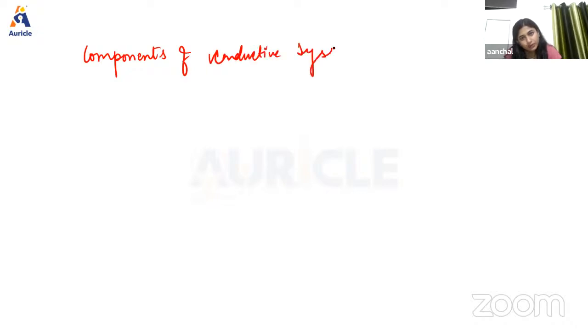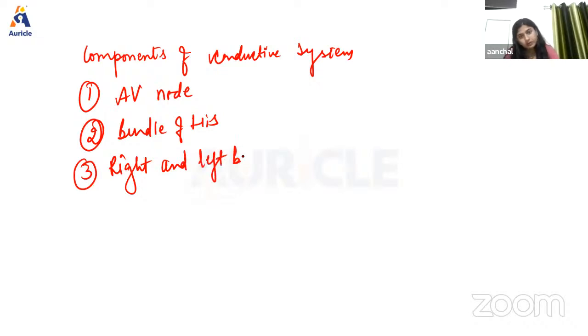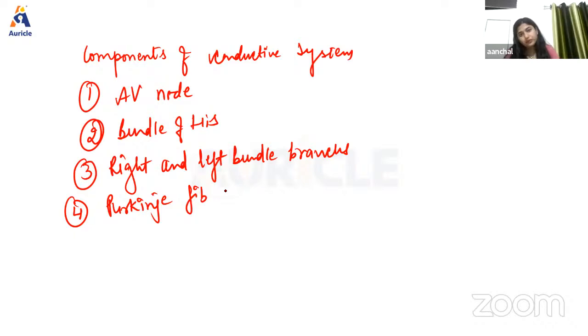So in components, we have AV node, then we have bundle of His, then right and left bundle branches, and last we have Purkinje fibers. Okay, so these are the components of the conductive system, right?